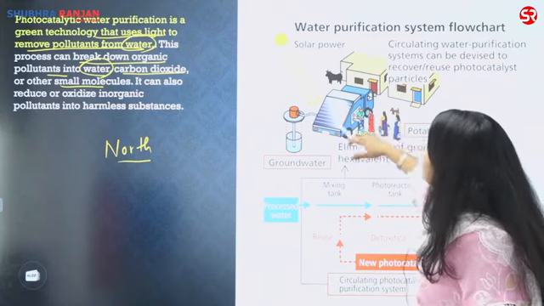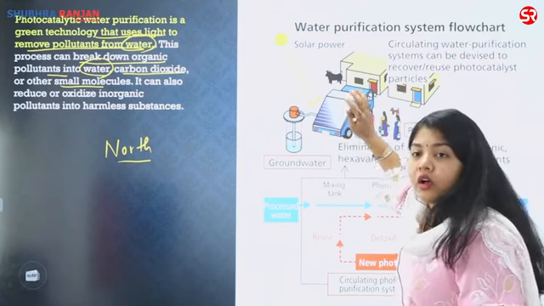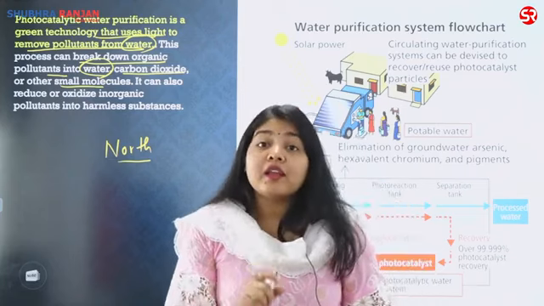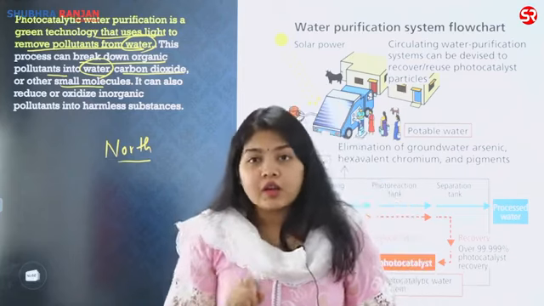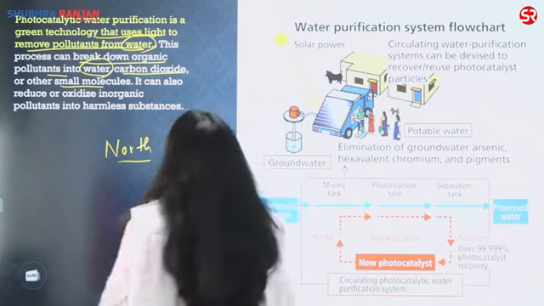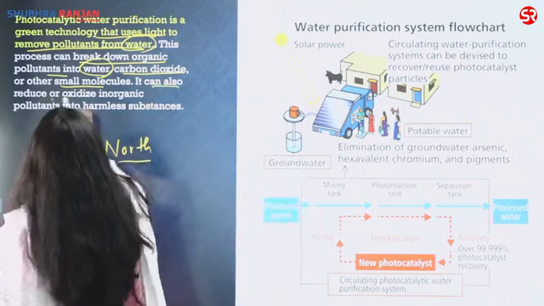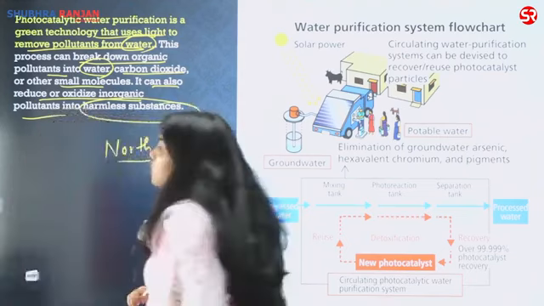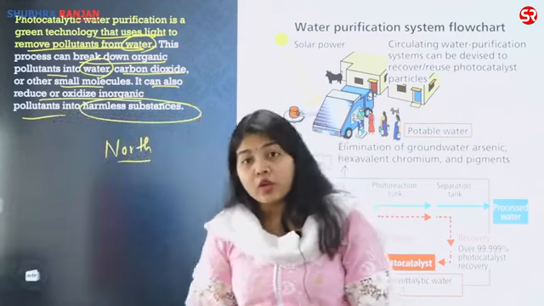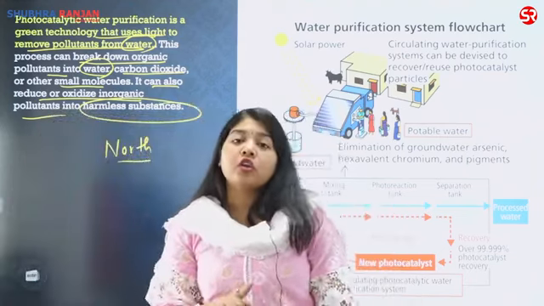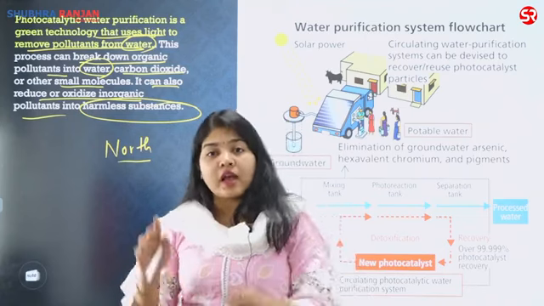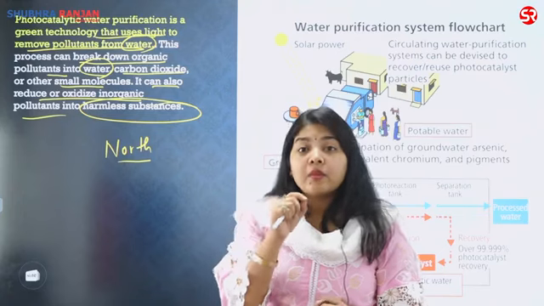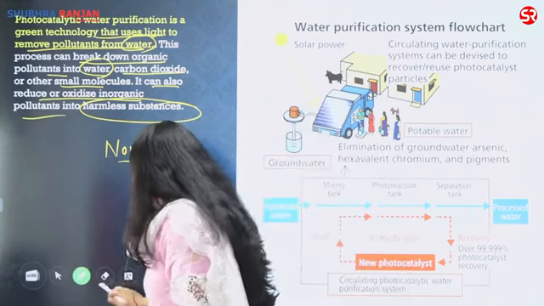As you can see, this is so easy. It is so easy to make available. It does not even have the condition of being at the coastal area. So the coastal area issue is also resolved. And it can reduce or oxidize inorganic pollutants into harmless substances. So we are not talking about the organic pollutants alone. We are talking about heavy metal pollution. We are talking about the inorganic substances, and it can reduce those inorganic substances into comparatively harmless products.